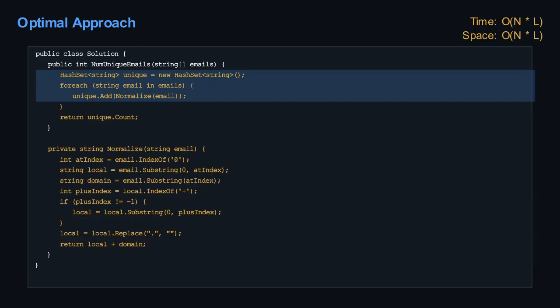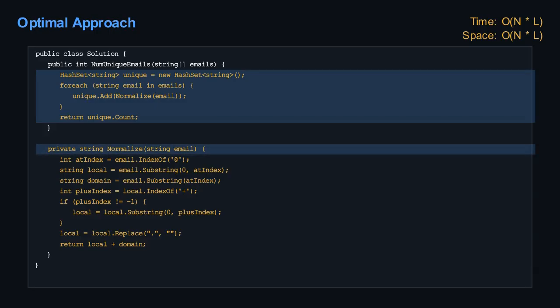First, we need to find the position of the @ symbol in the email string. This symbol separates the local name from the domain name. We can find its index, let's say @index. Then, we can extract the local name, which is the part of the email string from the very beginning up to, but not including, the @index. We also extract the domain name, which is the part of the email string starting from the @index all the way to the end.